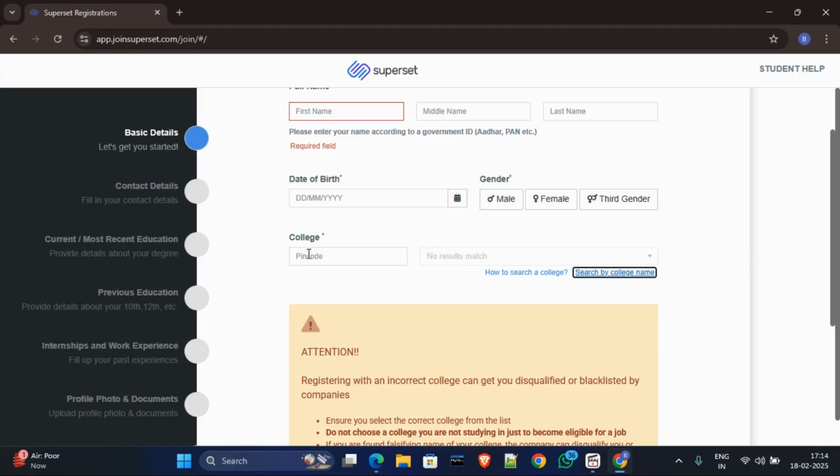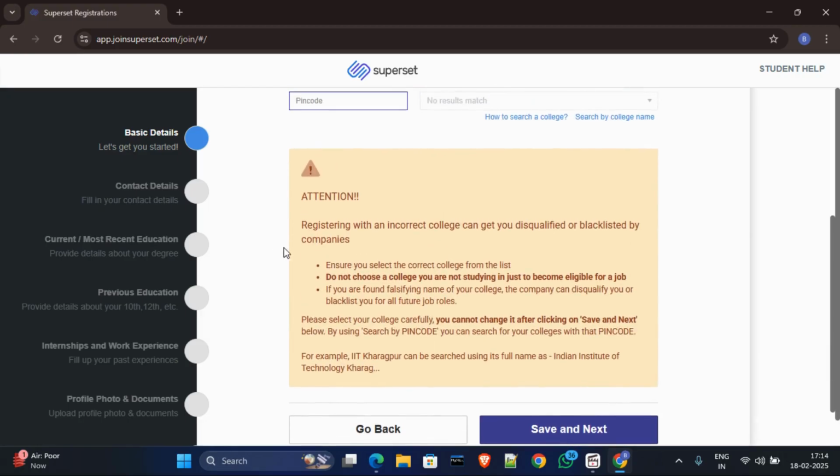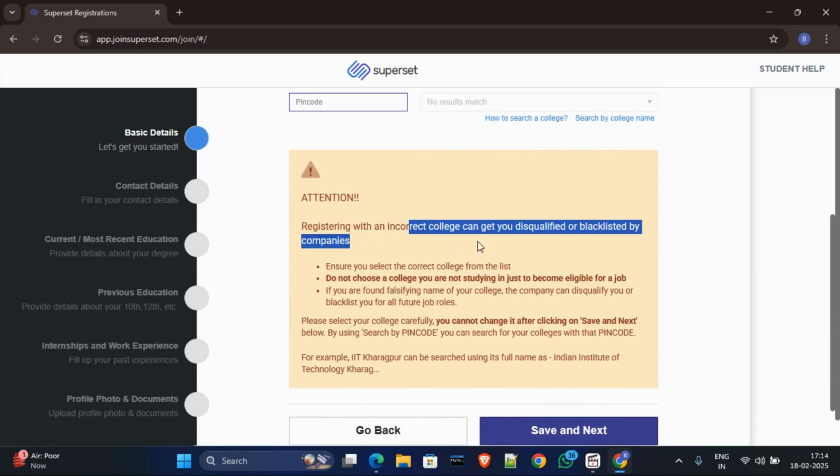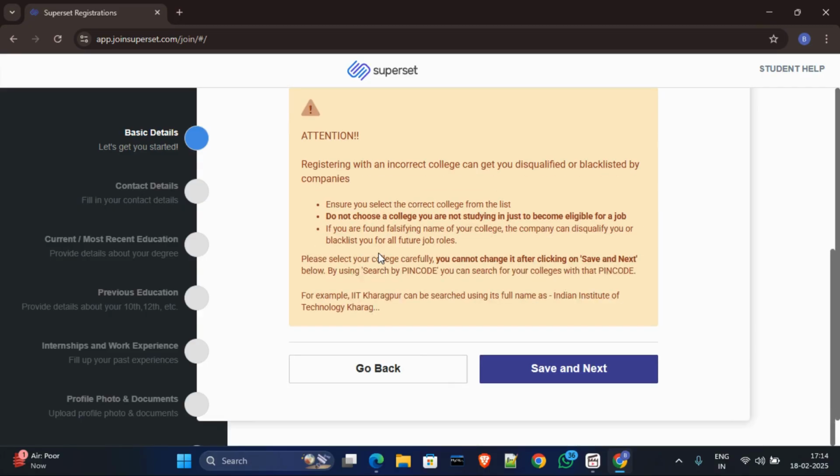Just click on pin code and type your college address pin code, then you will get a match for your college. Pay attention, registering with an incorrect college can get you disqualified or blacklisted. So make sure you provide the correct college or university address pin code.